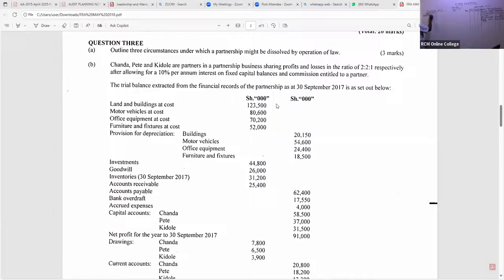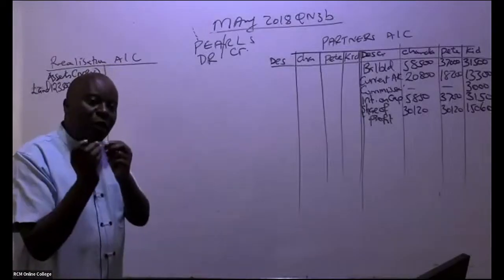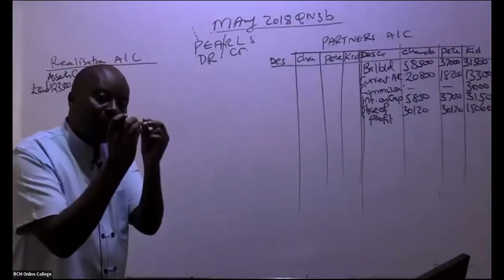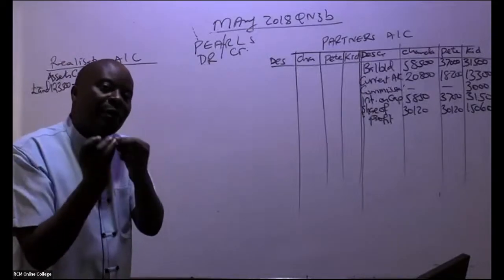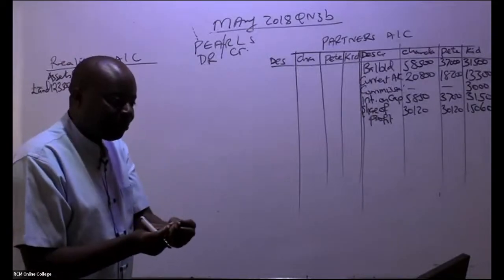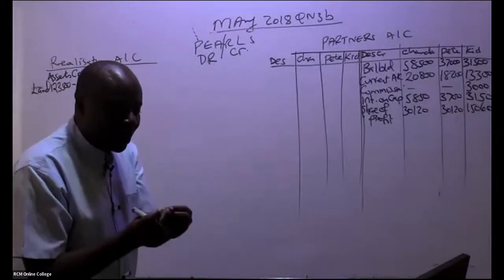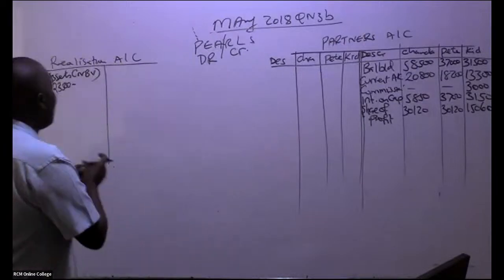We subtract its accumulated depreciation. What is the accumulated depreciation for buildings? You can see a provision for depreciation, buildings, is 2,150. So remember, it's net book value. How do we get net book value? It's cost minus accumulated depreciation. Accumulated depreciation is the same as provision for depreciation. All right. So we have here 123,500 minus 2,150.